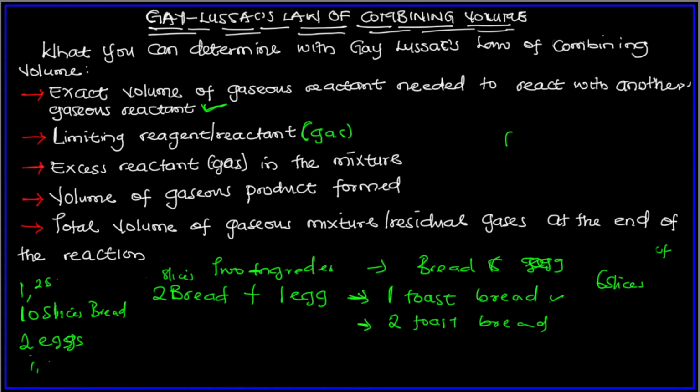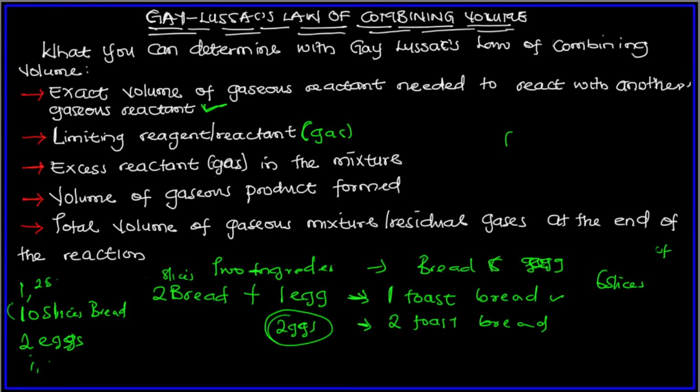Yes, because there's no egg anymore, even if you still have six slices of bread left. So these two eggs are what we call the limiting reagent. And the one that is in excess is the slice of bread.